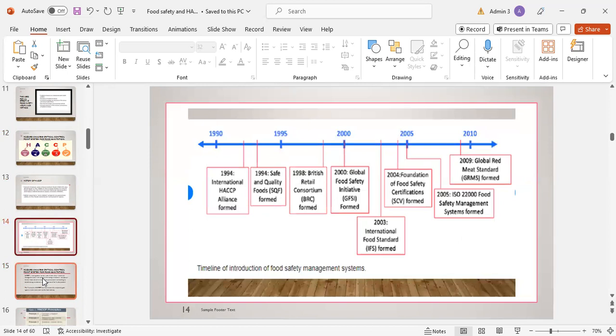And this is a timeline for the introduction of food safety management systems. In 1990, the International HACCP Alliance formed. In 1994, Safe and Quality Food formed, and in 1998 the British Retail Consortium formed. In 2000 the Global Food Safety Initiative formed, in 2003 an International Standard formed, and in 2004 the Foundation of Food Safety Certification formed. In 2005 the ISO 22000 Food Safety Management System was formed, and in 2009 the Global Red Meat Standard formed.